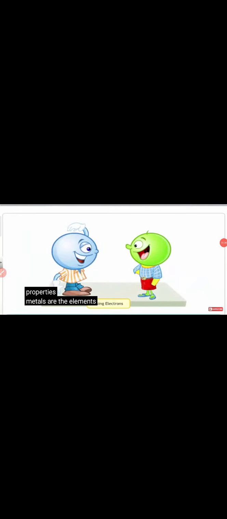This aluminium is a metal. And their properties. Metals are the elements which readily lose electrons to form positive ions or cations. For example, sodium, an alkali metal, loses an electron and forms a positively charged sodium ion.